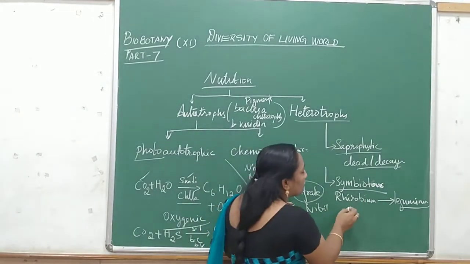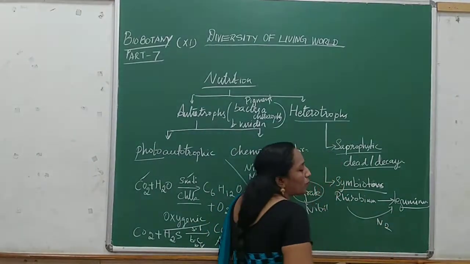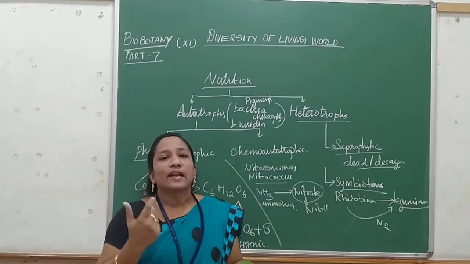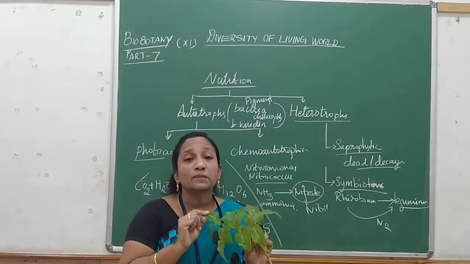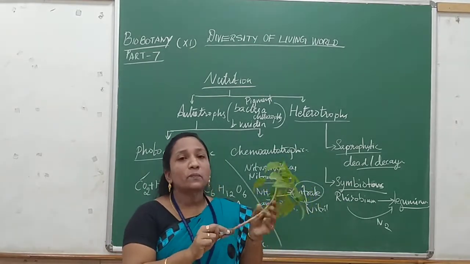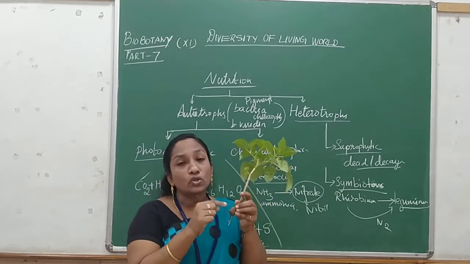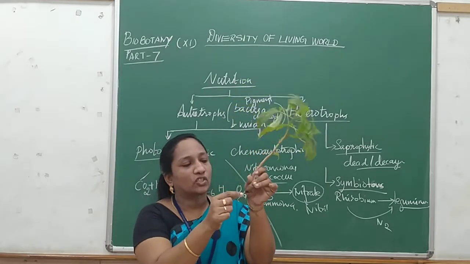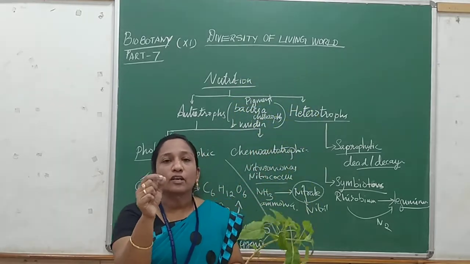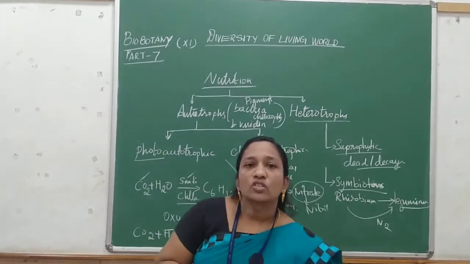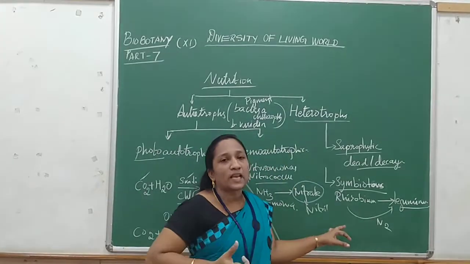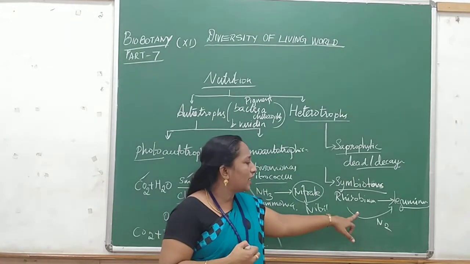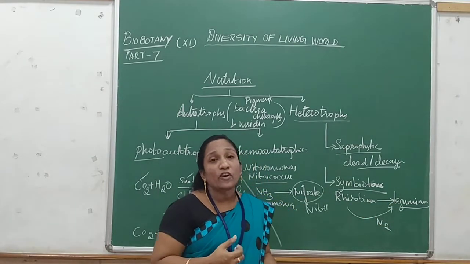This rhizobium is useful for nitrogen fixation. The plant cannot take atmospheric nitrogen. In the atmosphere 78% nitrogen is there, but the plant cannot absorb the nitrogen directly. So some of the bacteria live in the root nodules. Root nodules means the root has some knot-like structure. That knot has the place for bacterial growth. So such root nodules provide space for rhizobium bacteria. This rhizobium bacteria fixes the nitrogen from the atmosphere and helps the plant growth.